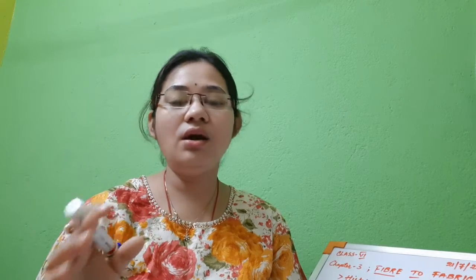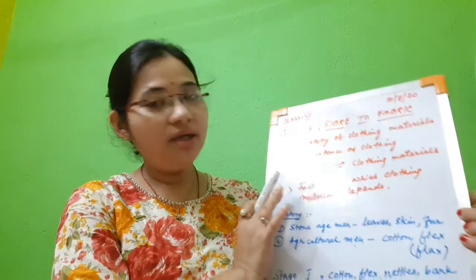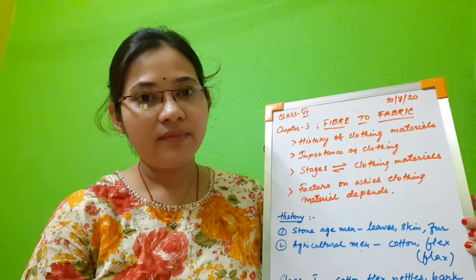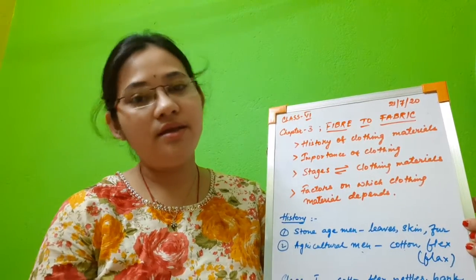And the last point, that is daily needs. Daily needs means, like you are students, when you go to school, you have a different set of clothes. When you come home, you have separate casual clothes. When you go to a party, you have some gaudy or fancy clothes. So according to our daily needs also, the clothing materials differ, or they depend. So what are the 4 factors on which the clothing materials depend? They are the climate, the occupation, the culture or tradition, and the daily needs.